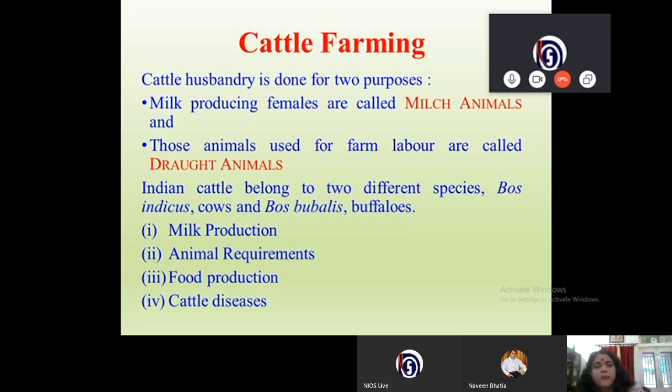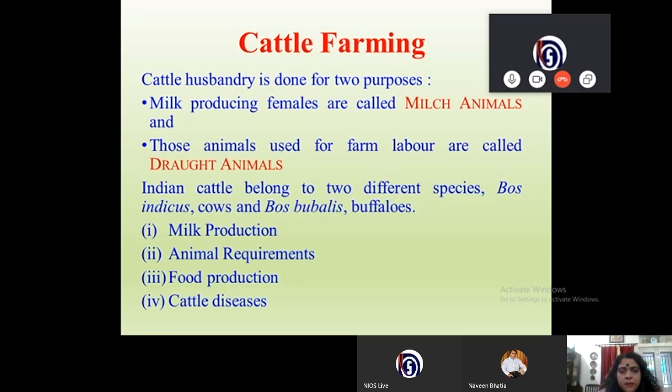Cattle husbandry is done for two purposes. Milk producing females are called milch animals, because we are doing cattle farming basically for two purposes. One is to get milk and the other is to have animals which can help you in the agricultural fields.